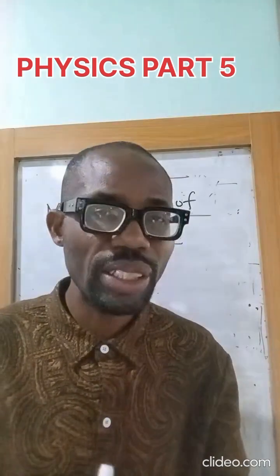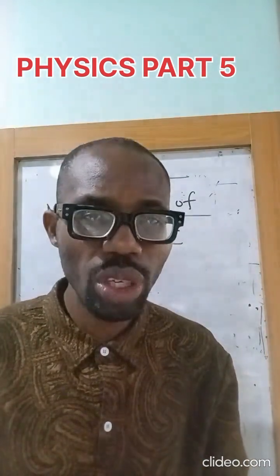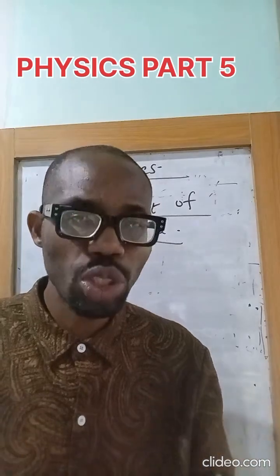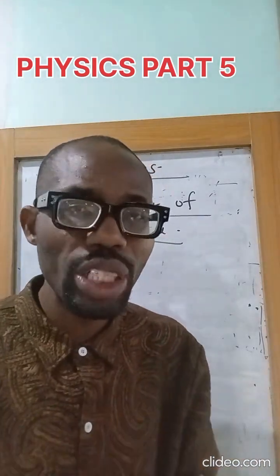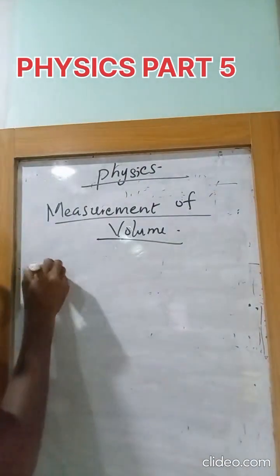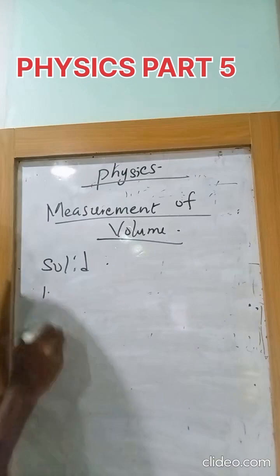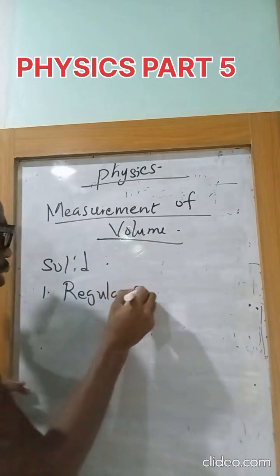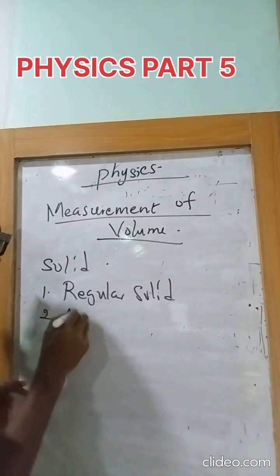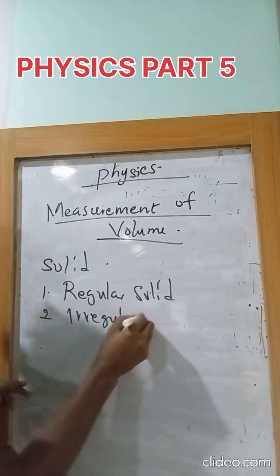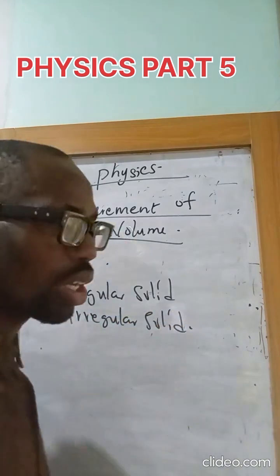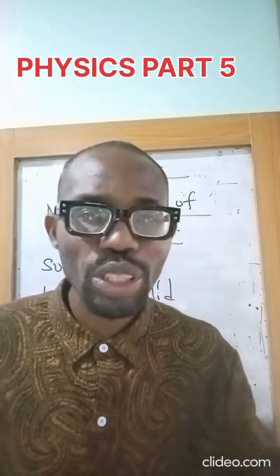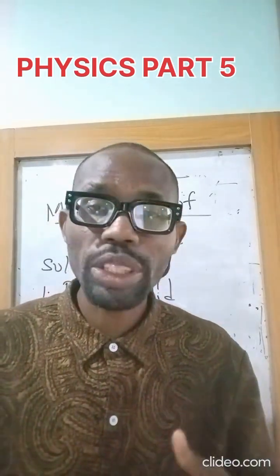But in the case of solid, there is a peculiarity. In determining the volume of solid, you will have to know what type of solid you are dealing with. Number one, for the case of solid, we have what we call a regular solid. And we also have number two, irregular solid. Now I want you to understand something. If we're going to get the volume of a regular solid, we can obtain the volume from mathematical formulas.